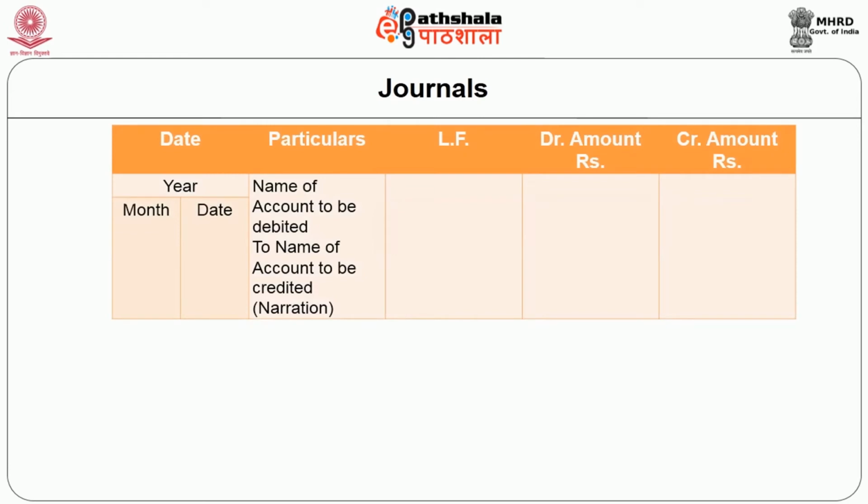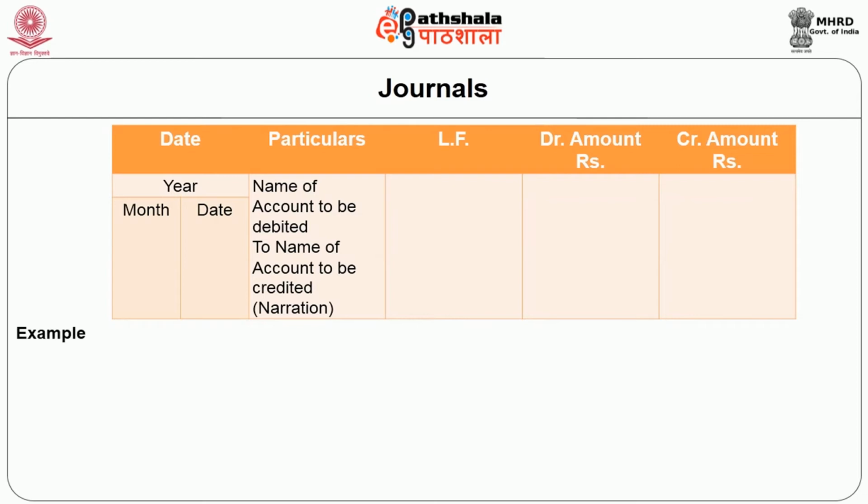So, the first column deals with a date, wherein month, date and year of occurrence is to be recorded. In particulars, the account to be debited is written first, followed by the account to be credited, and the entire details of the transaction is given as a narration. And LF stands for ledger folio, that is the page in the ledger in which the particular transaction is to be posted. The debit and credit amount column shows the amount worth of which the transaction took place.